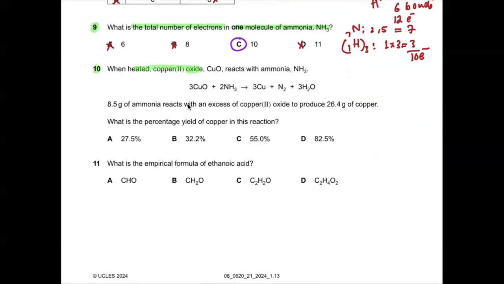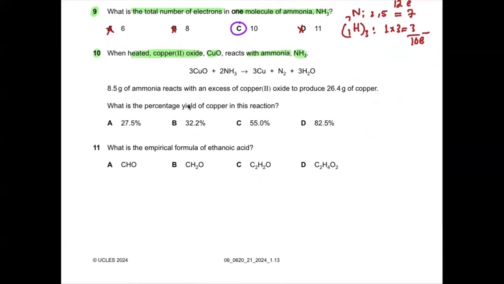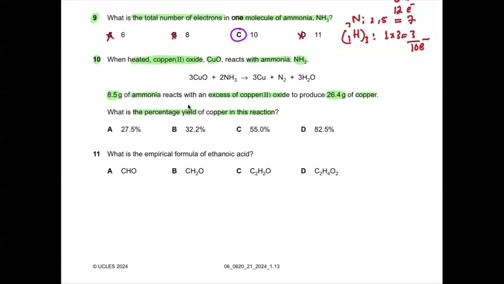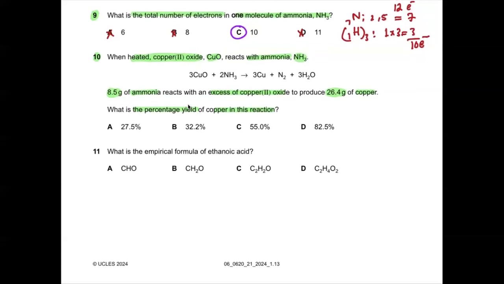Now, question number 10. When heated, copper(II) oxide, CuO, reacts with ammonia, NH3. Okay, so here we have a chemical equation. 8.5 gram of ammonia reacts with an excess of copper(II) oxide to produce 26.4 gram of copper. What is the percentage yield of copper in this reaction? So if you see, this value of the copper formed is actually the practical yield, and we need the theoretical yield, which we find by the calculation.